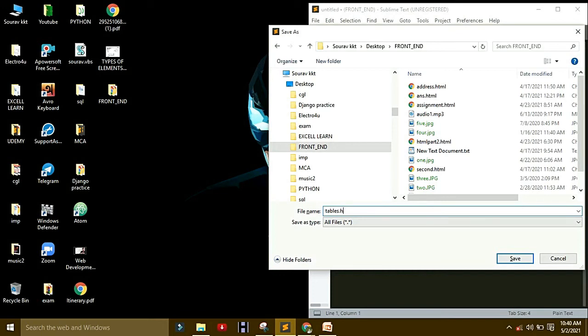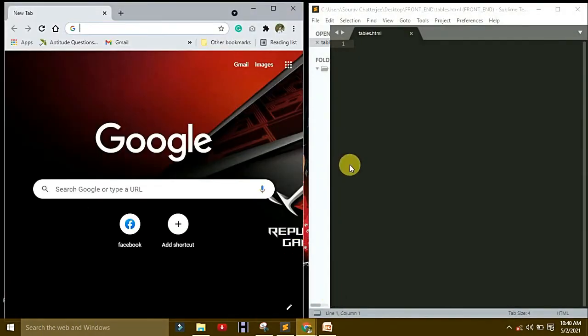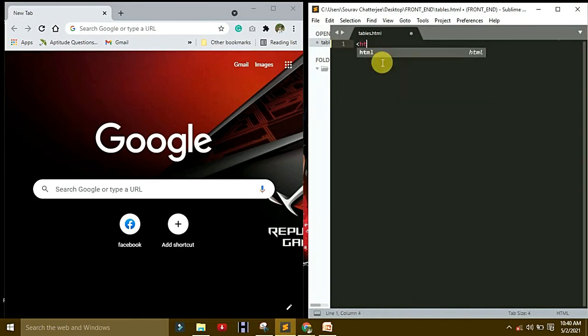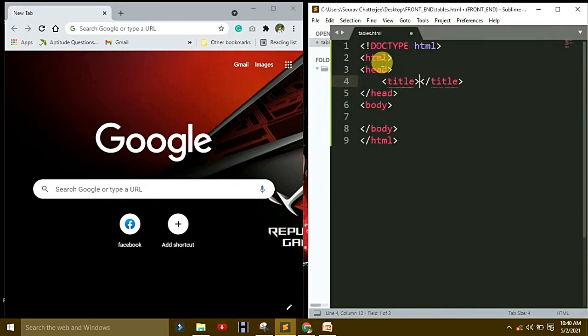Okay, tables.html. Now the HTML, the font. In the last lecture one user told me that the font size is very small, that is why. Now the title is Basic HTML table.